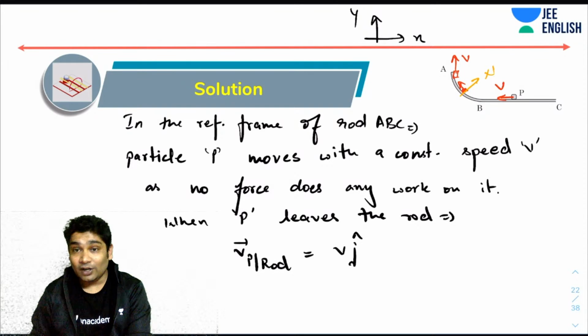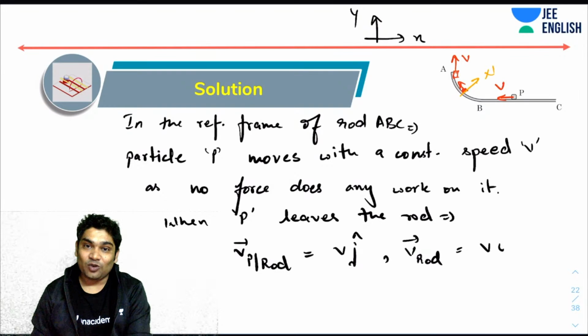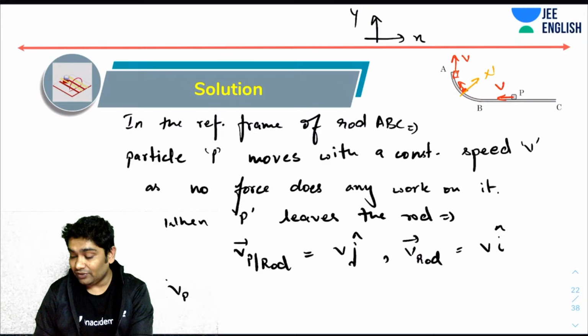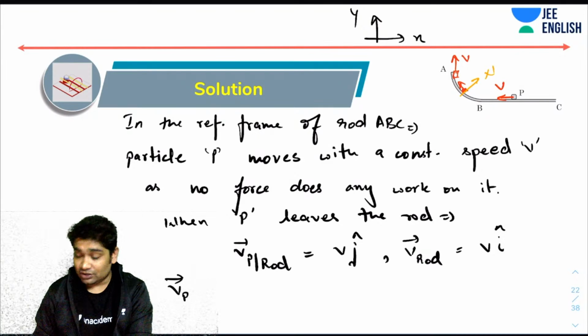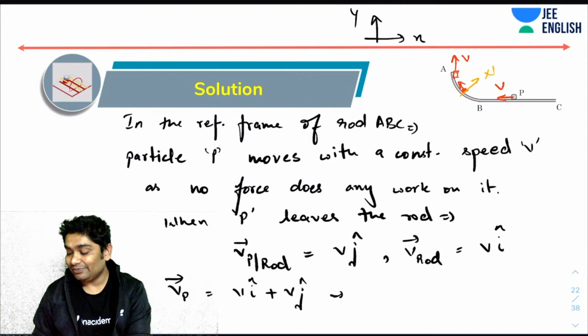What is the velocity of the rod itself? The velocity of the rod is constant, right? It is v i cap. Now, can you figure out the velocity of P with respect to ground? Very simple. It would be the vector sum of these two, so v i cap plus v j cap. So what is the speed? The speed of P would be root 2 v.